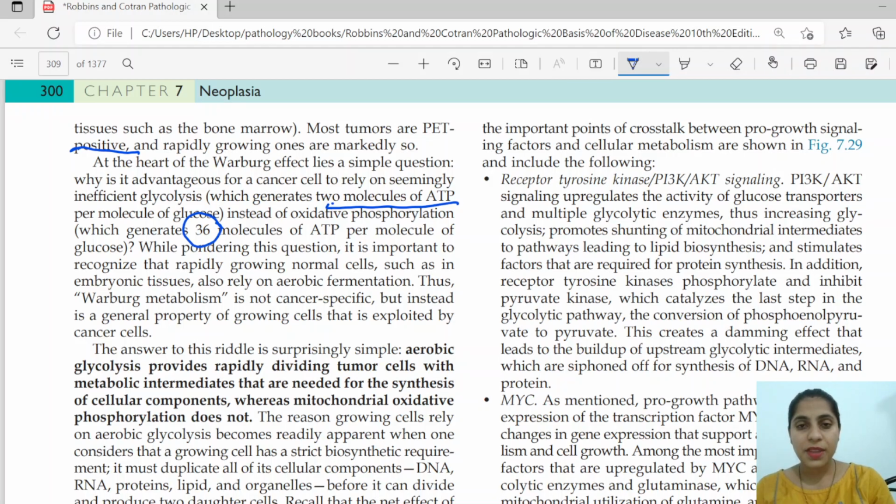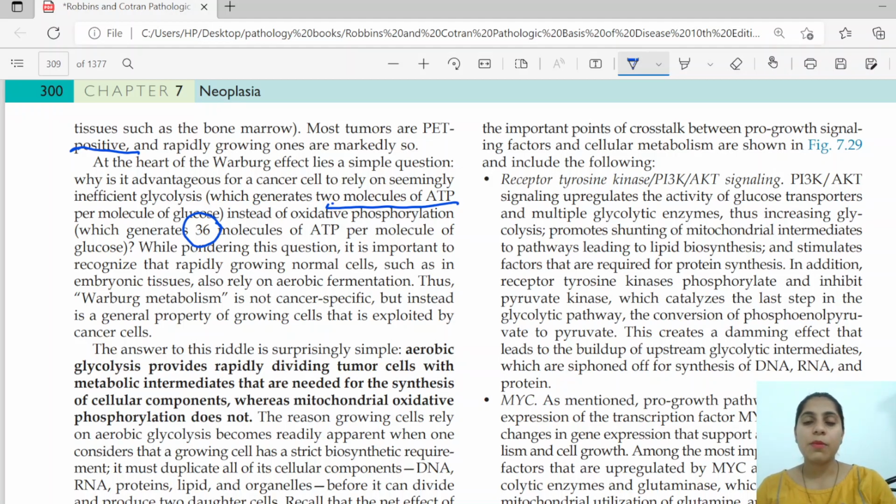So why is it? To understand this, we have to know what happens in our embryonic life. In embryonic life, our normal tissues also use the metabolic method of aerobic glycolysis to yield less ATP, but it yields more intermediate metabolites.